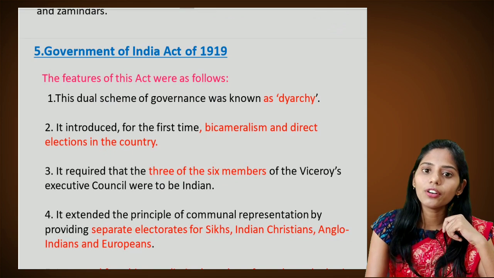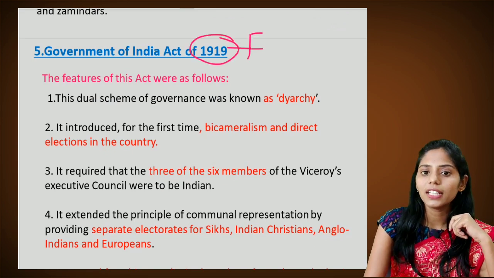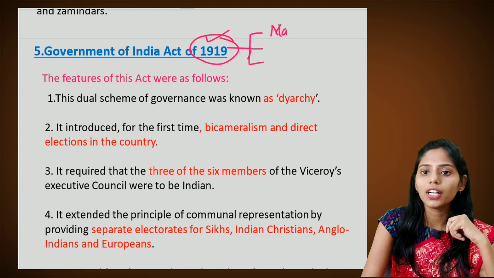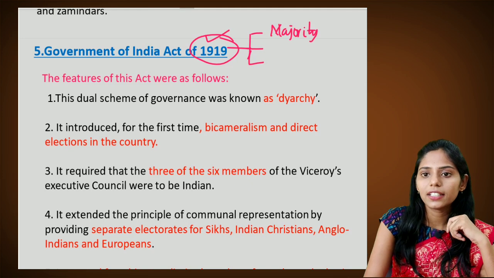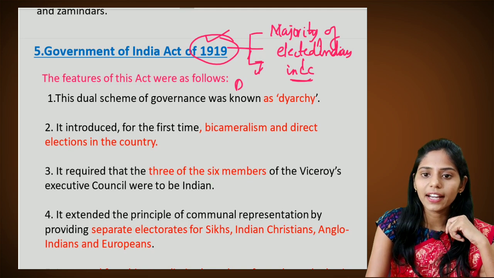This is the Government of India Act of 1919. We already saw the important things regarding this Government of India Act of 1919. We see there is a majority of elected Indians in the Legislative Council, and also we see the introduction of diarchy.